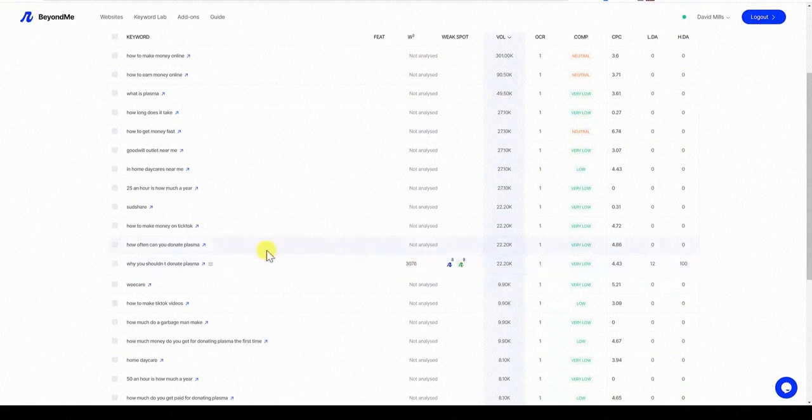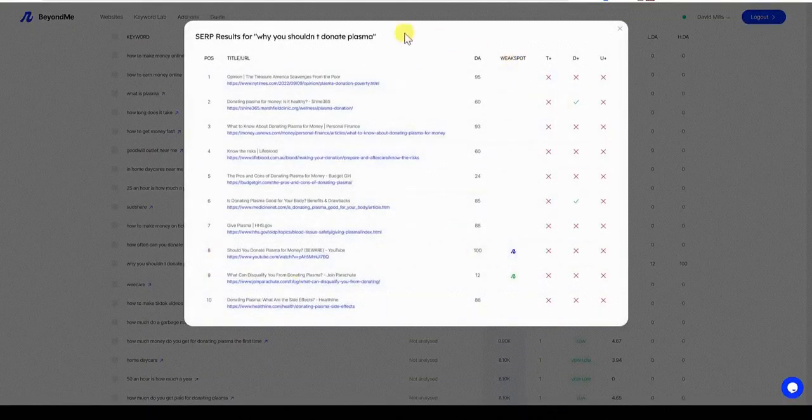So this is giving us some really good data to go off of for keyword research. The more I'm using the tool, the more I'm really liking it. View SERP result, we can click that, and it's going to iframe over and let us know what's going on. That DA 12 right here somehow is ranking. That is kind of crazy, right, that you have this DA 12 that's surrounded. There is still a little bit of an opportunity right over here, Budget Girl. That means that is a site like mine that is ranked 24.